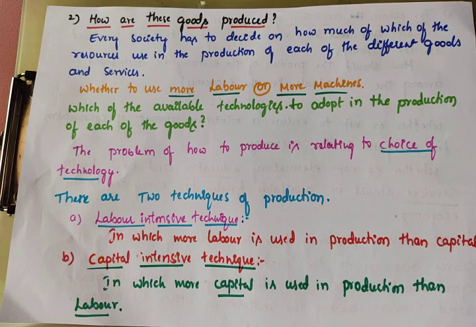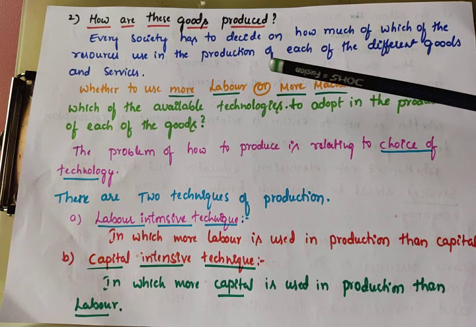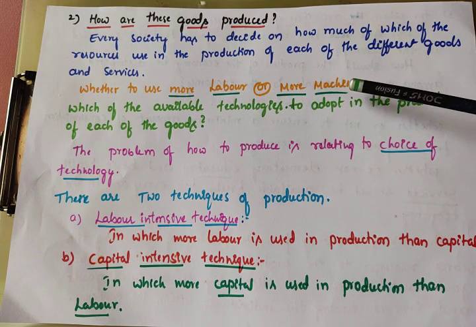So every society has to decide how much goods and services to produce utilizing the resources, and which method we should adopt, because in the economy there are two techniques. One is labor intensive, the other one is capital intensive. So whether we should use more labor or more machineries to produce goods and services, we can adopt two types of techniques. One is labor intensive technique, another one is capital intensive.